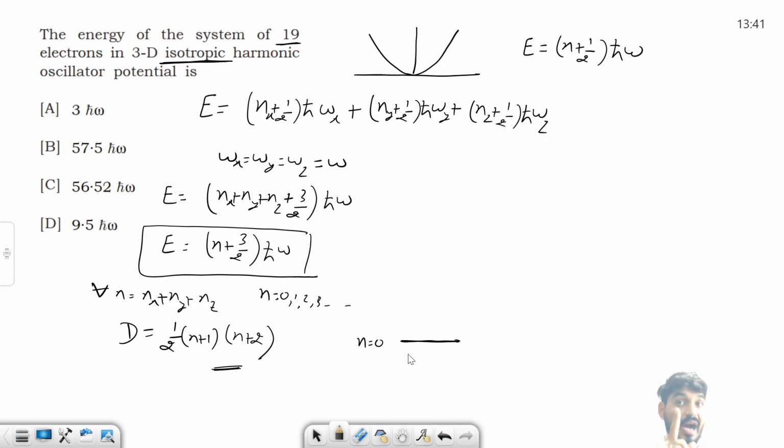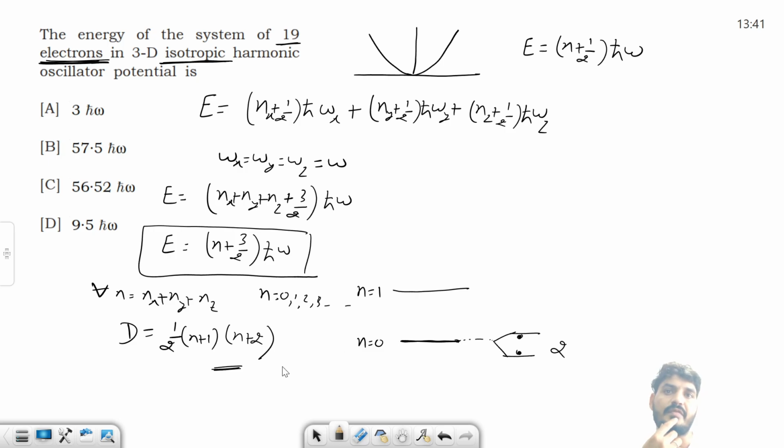But again, these are electrons. Remember, you have to include the spin degeneracy. Now you can fill the electrons. 1 electron here, 1 electron here. So the degeneracy is 2 and you can fill 2 electrons in the ground state. 2 electrons fill हो गए, बचे कितने? 17.